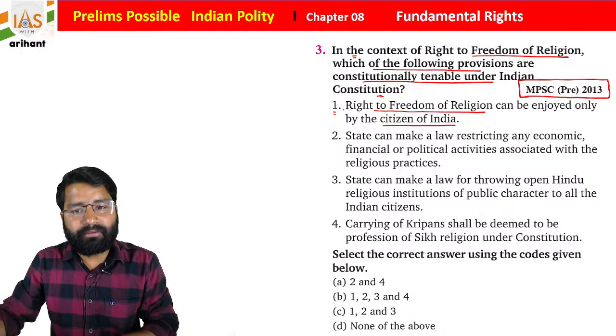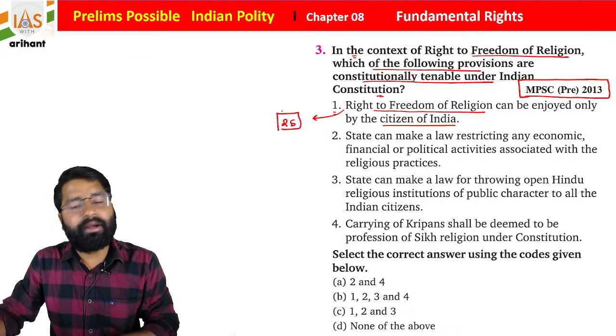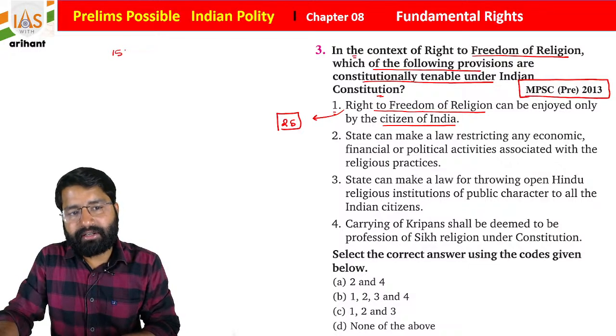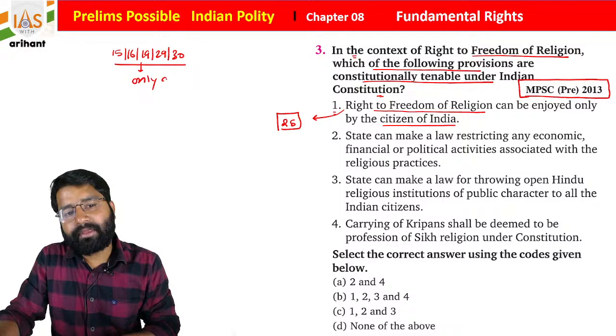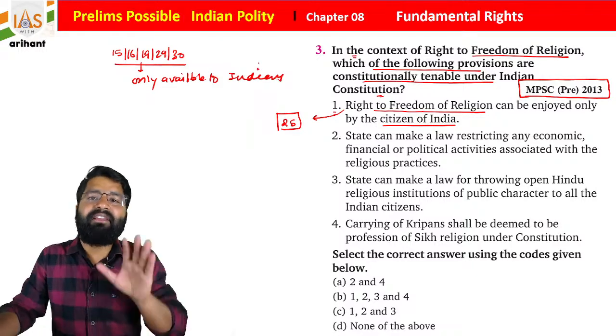As you know, students, I already discussed Articles 15, 16, 19, 29 and 30. These are only available to Indians.